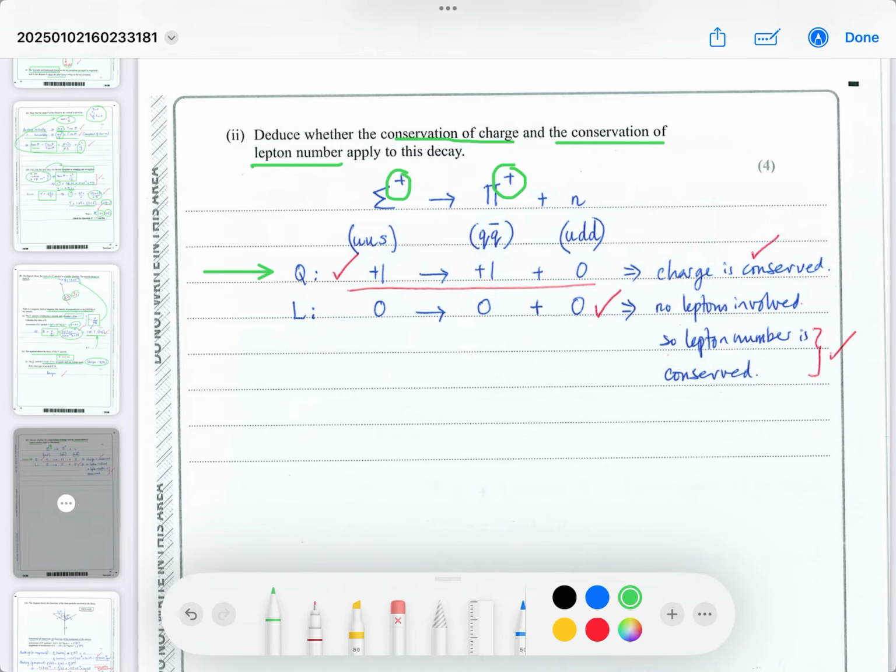Pi plus is +1, and a neutron is neutral. So you've got +1 on the left-hand side, and +1 on the right-hand side for the pion, the pi plus meson, and a neutral particle. So the charge on the left-hand side is equal to the charge on the right-hand side, and you've got to show that clearly, that you know that charge is conserved because the charge on the left-hand side is equal to the charge on the right-hand side.